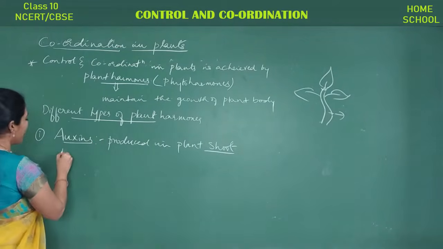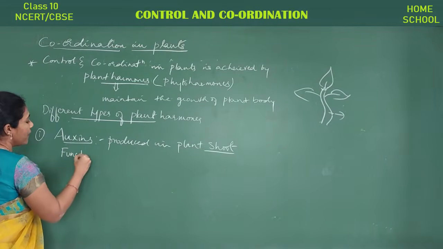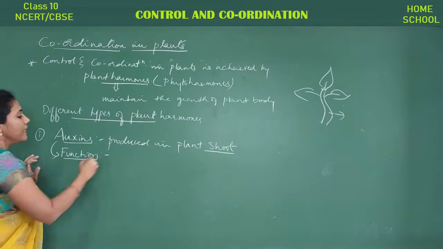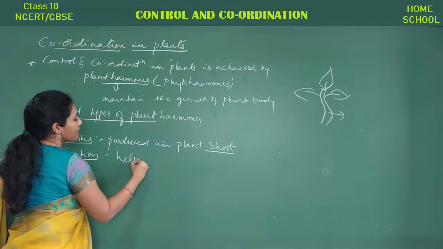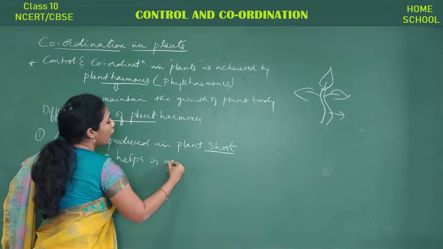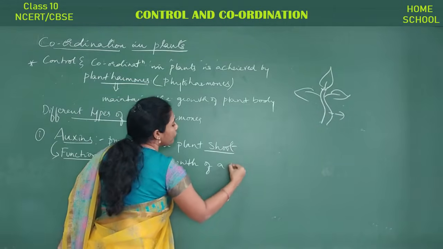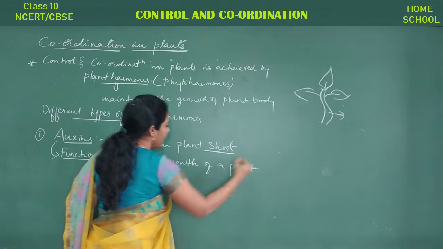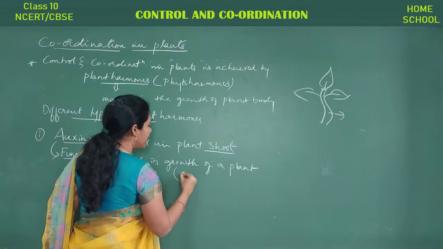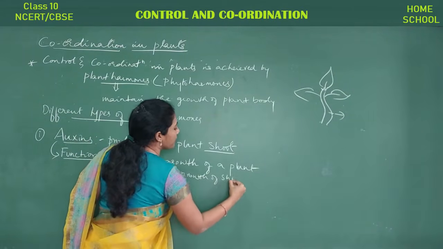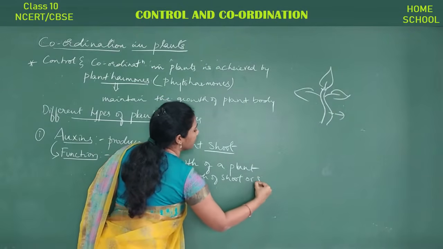And what is its function? The function of the hormone auxin is that it helps in the growth of a plant. Usually it helps in growth of the shoot or stem.